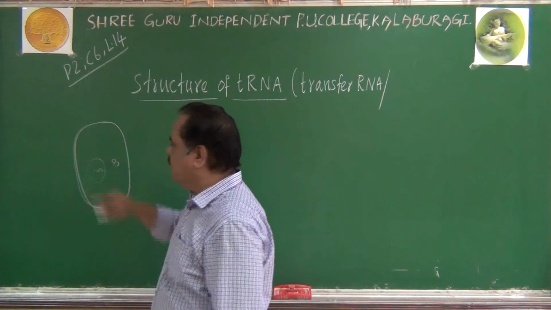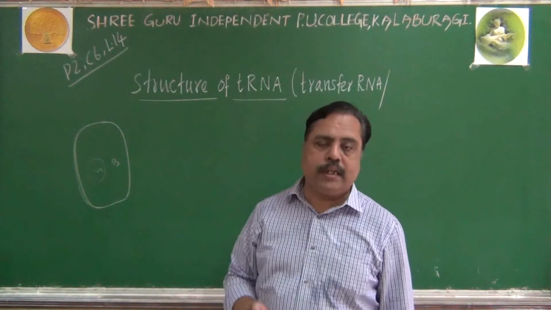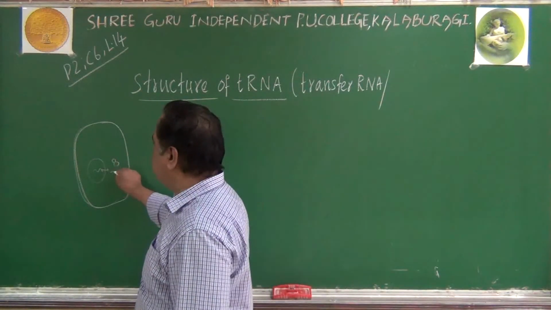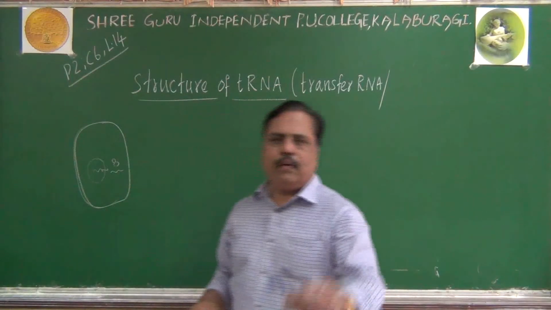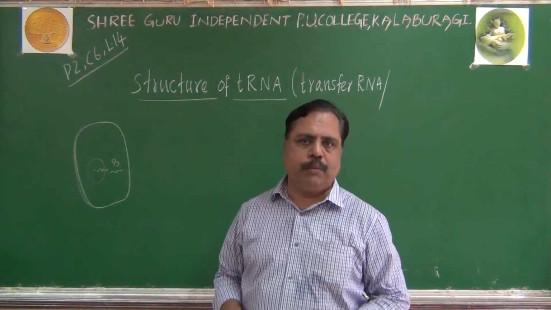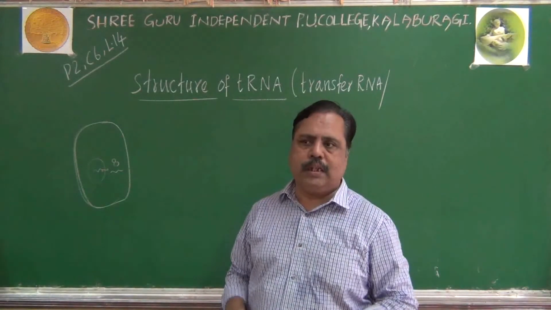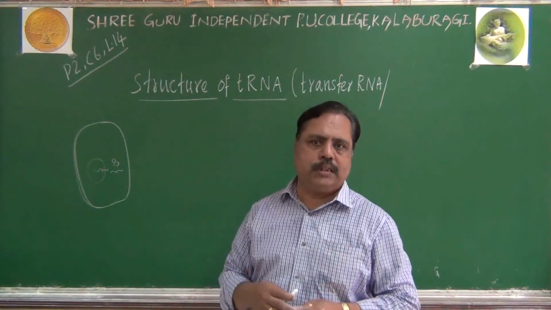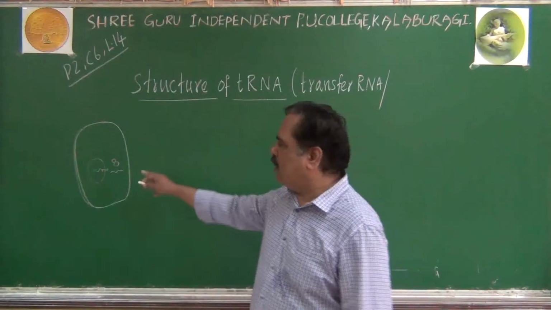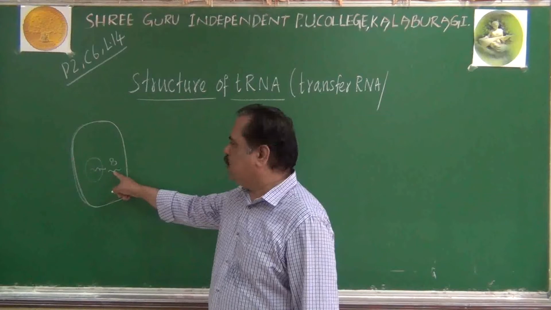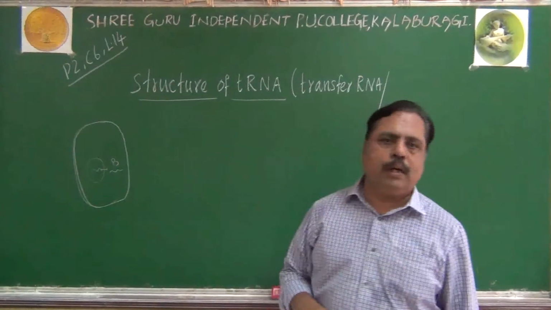mRNA is synthesized in the nucleus. In eukaryotes, I am talking. Later it will come out as the functional mRNA after gene splicing. You may remember, gene splicing means removal of introns and joining of exons. After that it will come to the cytoplasm. Then in the cytoplasm it will code for amino acids.